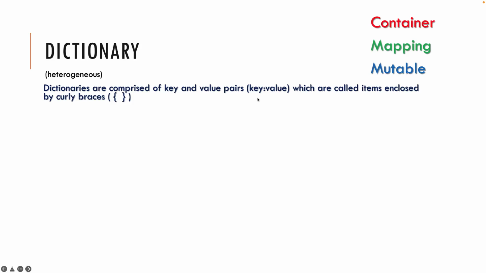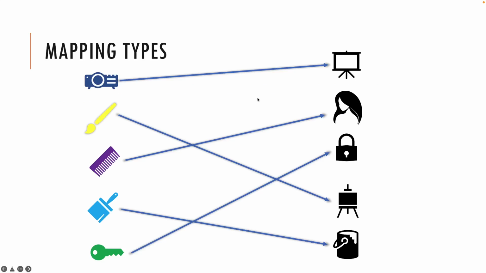Here we have a mapping. Think of the left side as a key which is mapped to the value. Let's say you know the English word phenomenal.